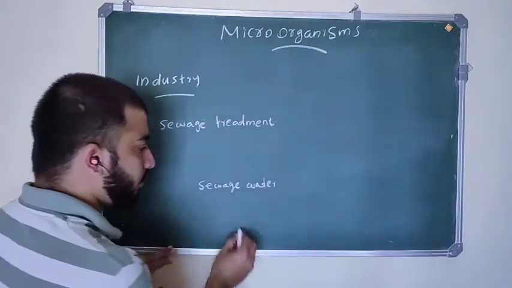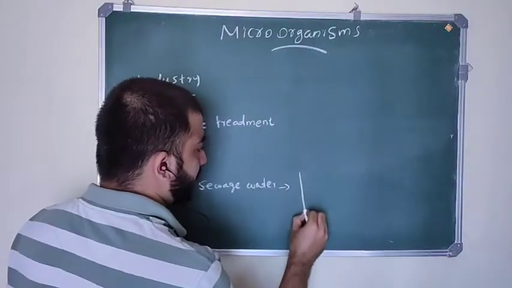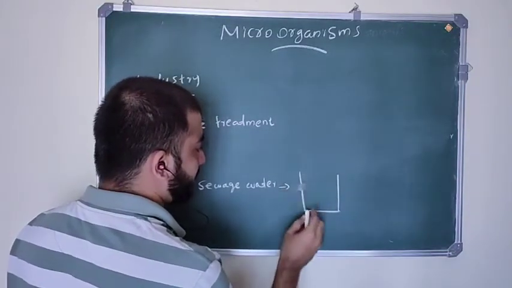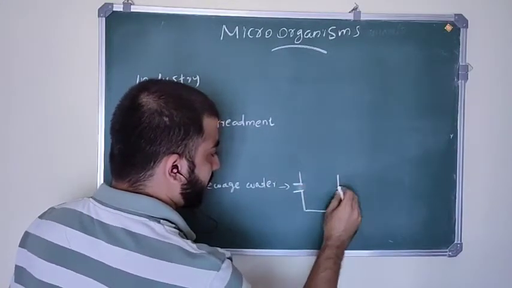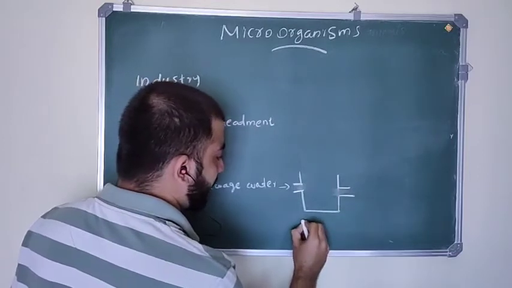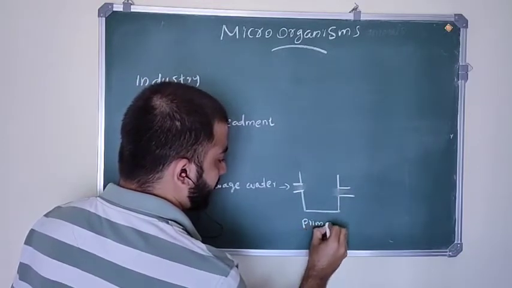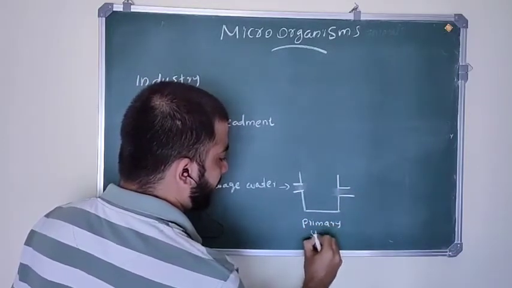First of all, the sewage water enters the primary stage treatment.